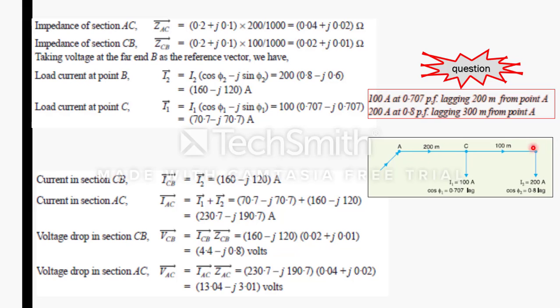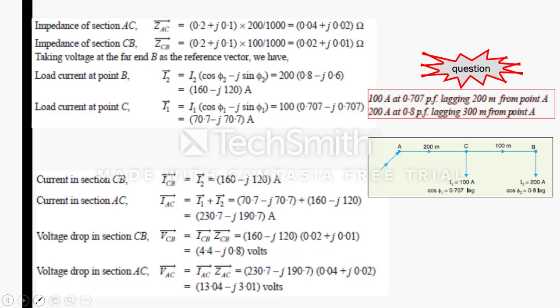So at 300 meters we have current I2 with cos phi 2 of 0.8 lagging. Now same thing, we have written these equations. Now just implement those, and also the resistance and reactance they have given.